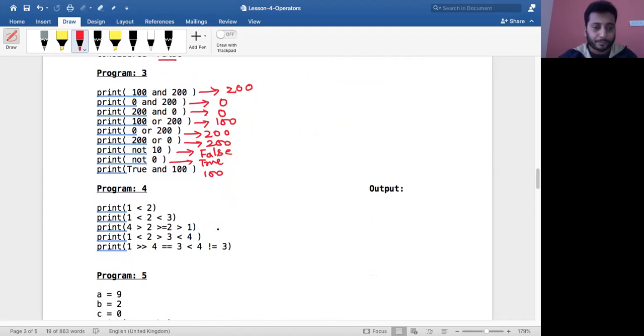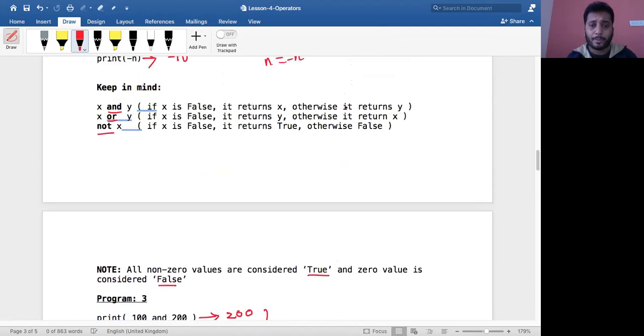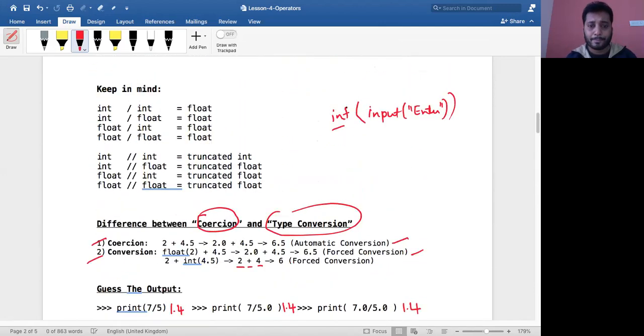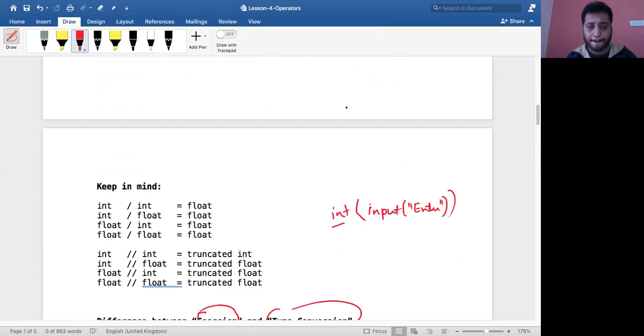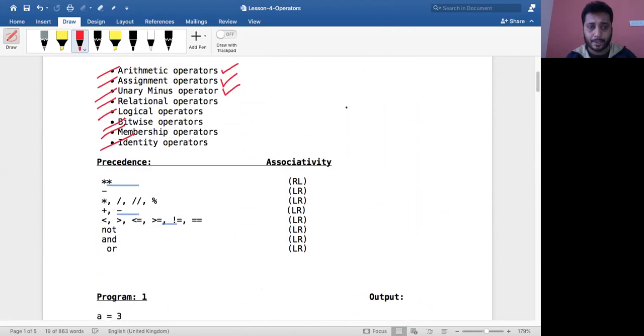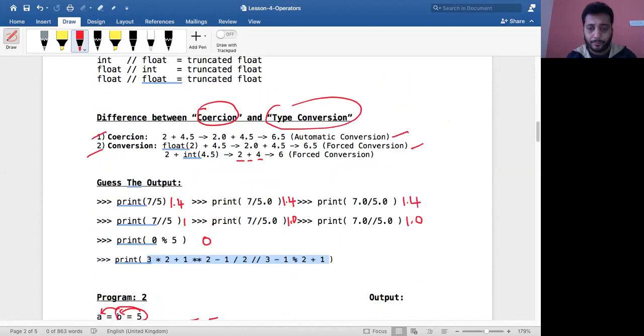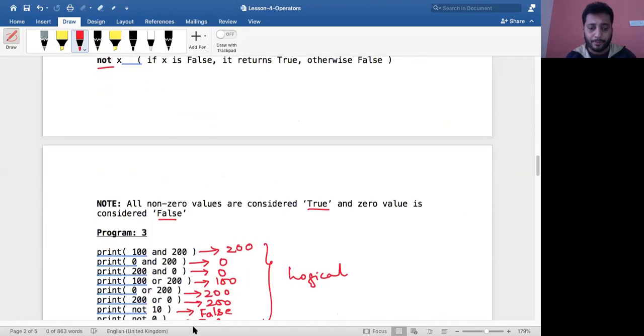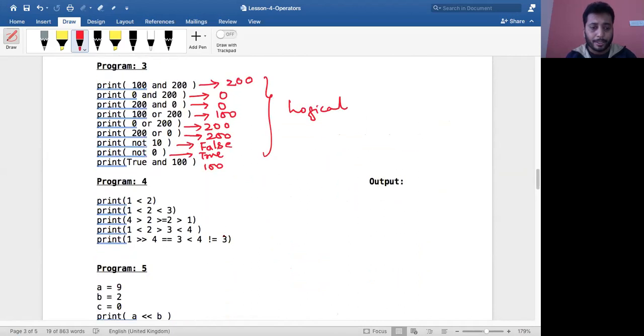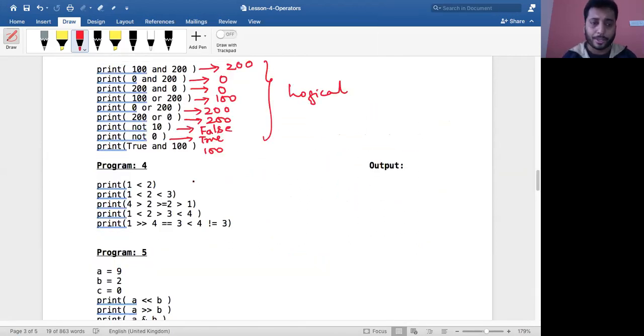Okay. The next one is, yeah, so these are your logical operators. I've completed logical operators. Let me put a tick mark over here. So we have your logical operators completed. Then the next one, we have relational operators. How do we solve these relational operators? Yeah, we'll solve them like this.